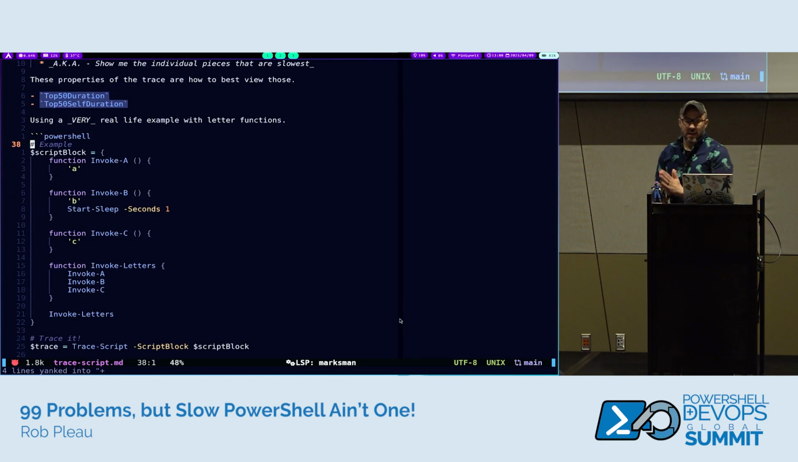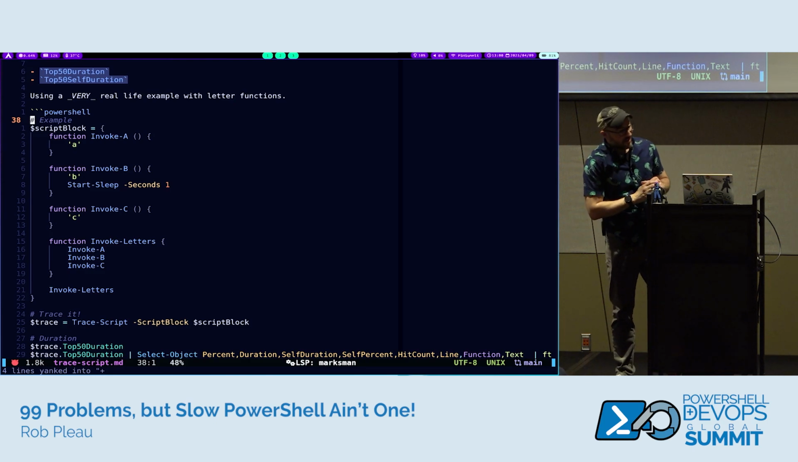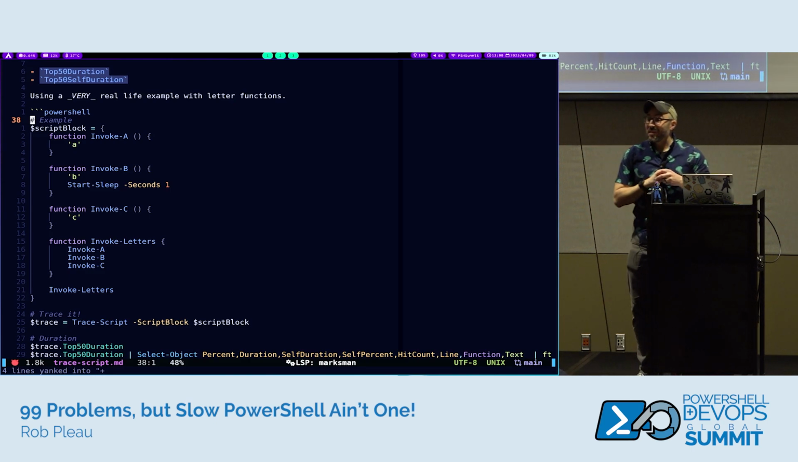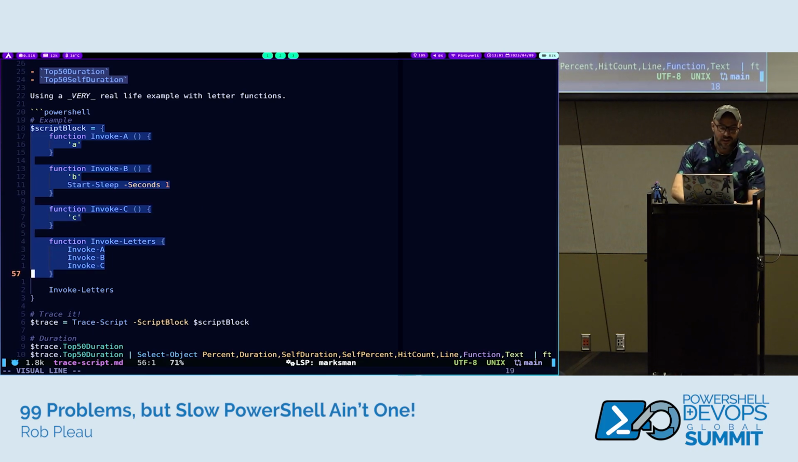So here we have a very real life example. I'm going to have this script block, and we're going to have a few functions. We're going to do function Invoke-A, which will return A. We have function Invoke-B, which returns the letter B. Ignore the Start-Sleep. We're going to have function Invoke-C, which will return C. And then we have Invoke-Letters, which calls all three of those, and then we call that. Again, I could have used real code, but conceptually, this is way simpler to see. You can see here where the obvious bottleneck's going to be. And the lack of personality, I think, makes it a little bit easier to illustrate.